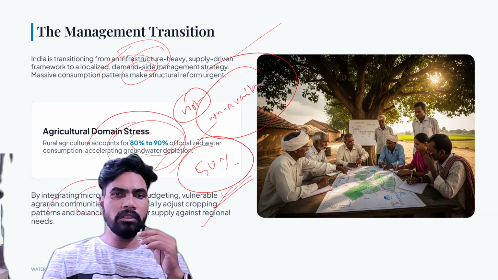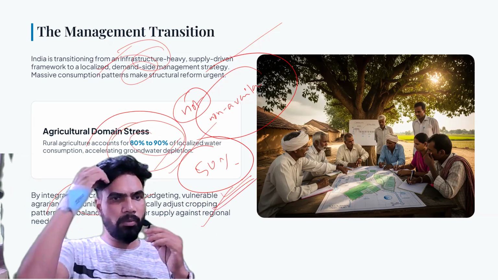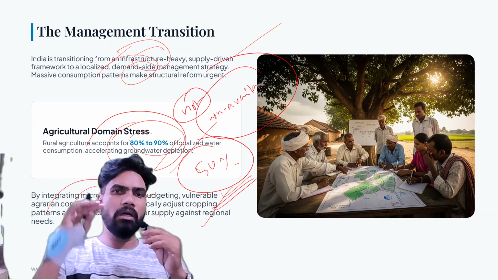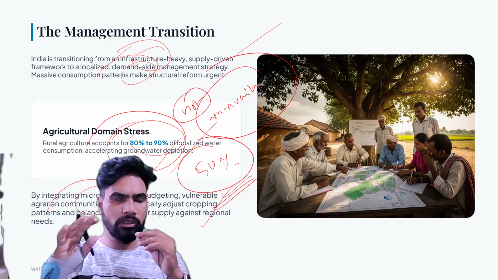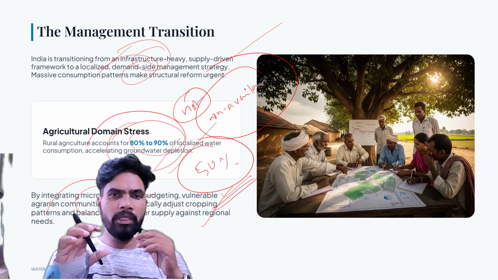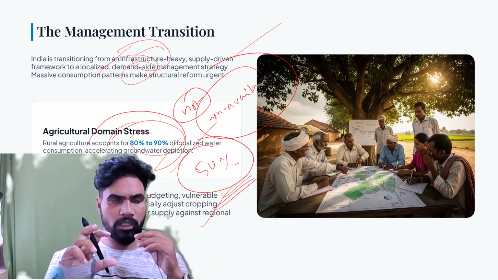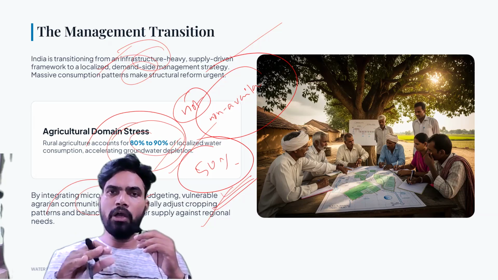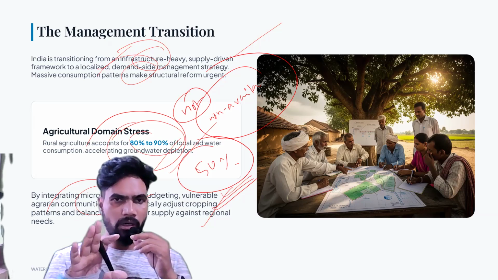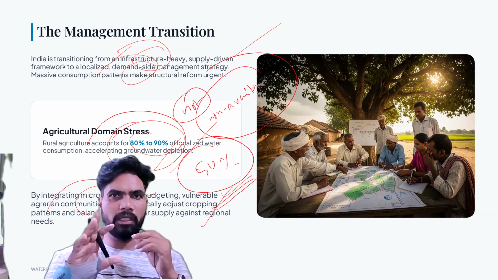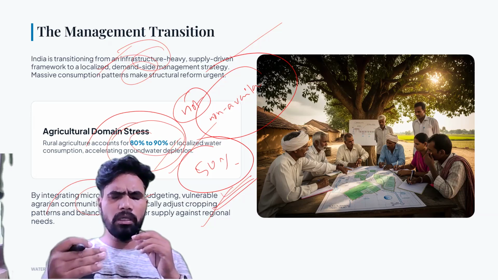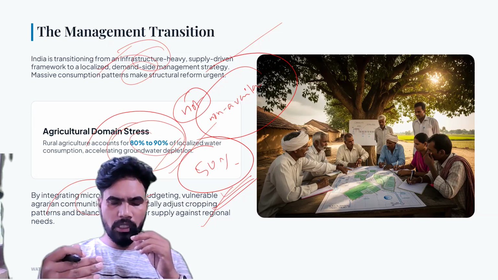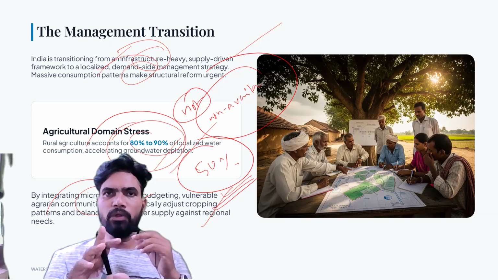Okay, so what is the meaning of dynamically adjusting cropping patterns? Means we have to see the agro-climatological conditions also. Means which climatological region can support which type of crop. Unfortunately, the cropping pattern we are following is very not suitable agro-climatologically. Just let me give you two examples.